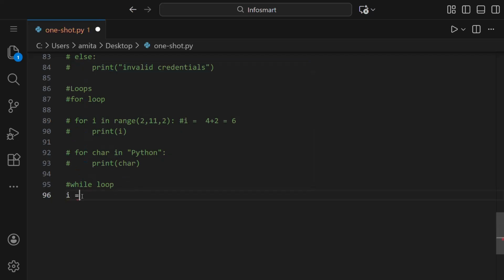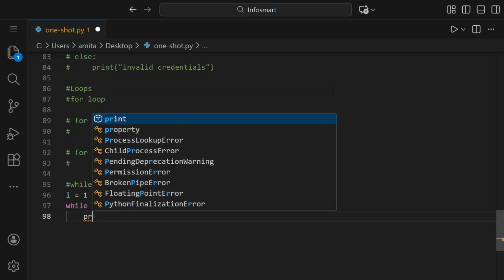So let us say I is 1 here. Then we'll start the while loop. We'll write while. Then we'll write the name of the variable, which is I, and the condition. So let us say it is smaller than or equal to 5. Then we'll put colon, and you can see the next line will be with the gap of 4 spaces, and then we can print this I.